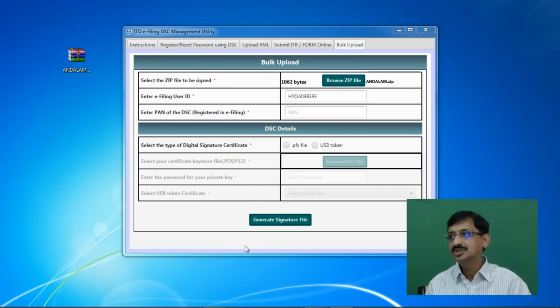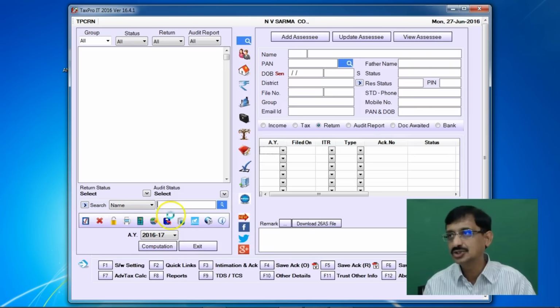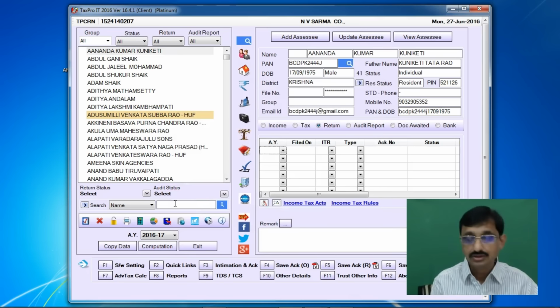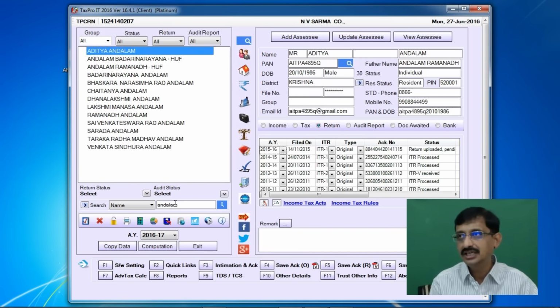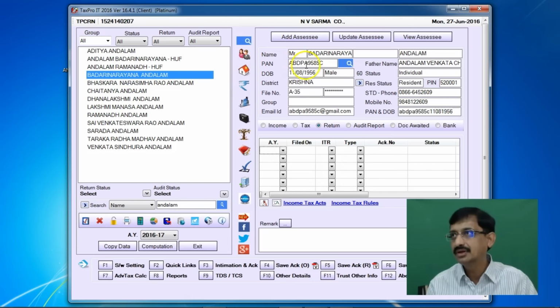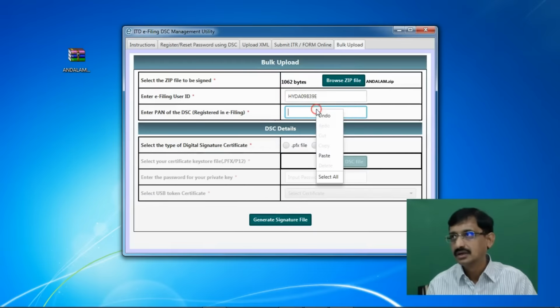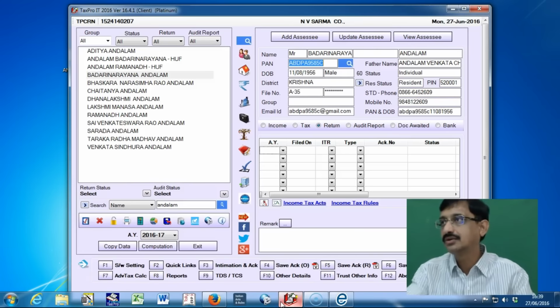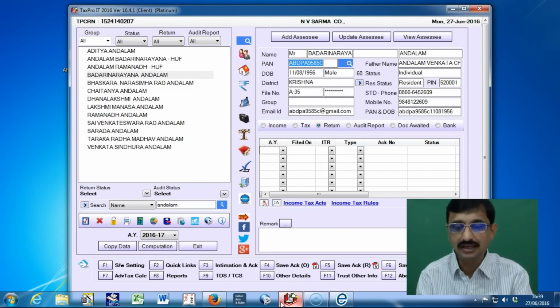Friends, actually this payer status is a HUF and represented by Karta. The digital signature is in the name of the Karta, so we require the PAN number of the Karta. I will populate it. Oh my god, it won't accept. So copy paste is not possible. What I have to do is note down this PAN number and enter it there.